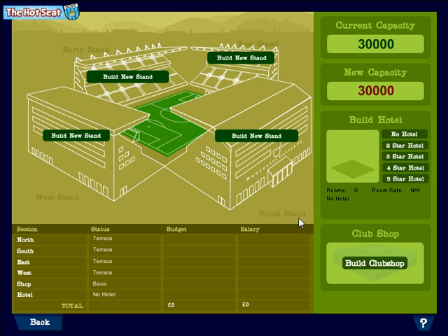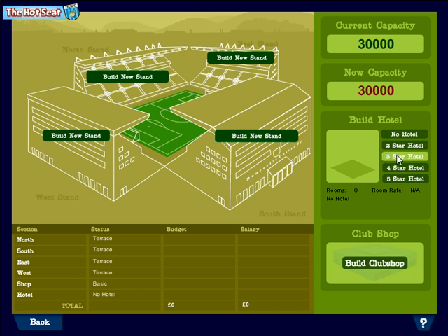It's not necessarily the case that the attendance will be 30,000. It could be significantly less, and the attendance goes up and down depending on how well the team is playing and other factors such as marketing campaigns. But what you can do is to invest in the ground to increase capacity by building new stands, but also by investing in some other aspects of the operation. So we're going to take a look at a couple of those things here.